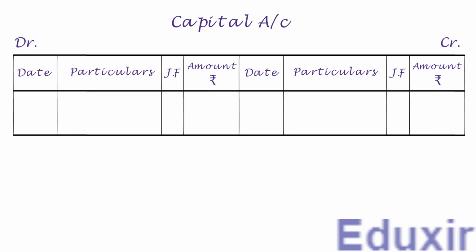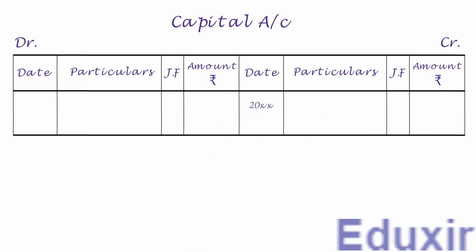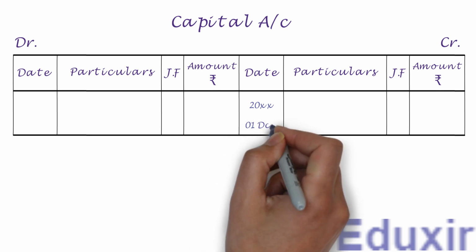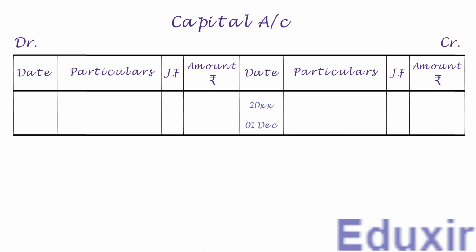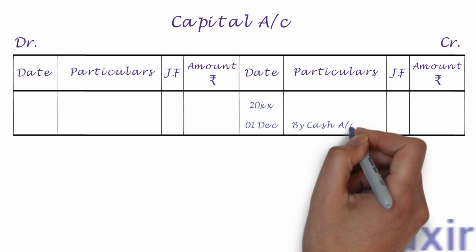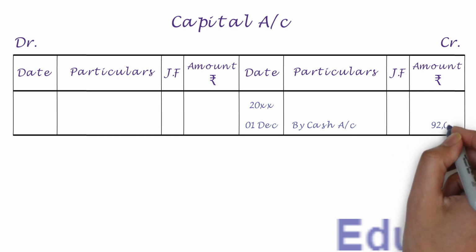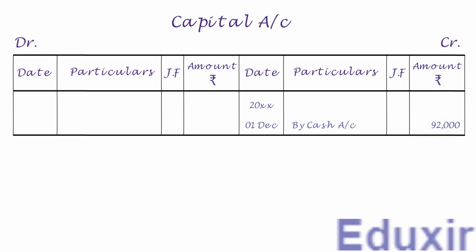Now on the credit side, let us first write the year in the date column. Let us now write the date. We need to write "by cash account" into the particulars column. Let us write the credit amount of 92,000 rupees into the amount column. That completes the posting of this journal entry into the capital account. Let us now take up the next entry.